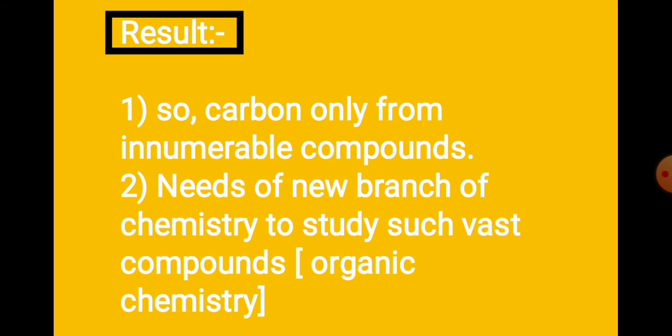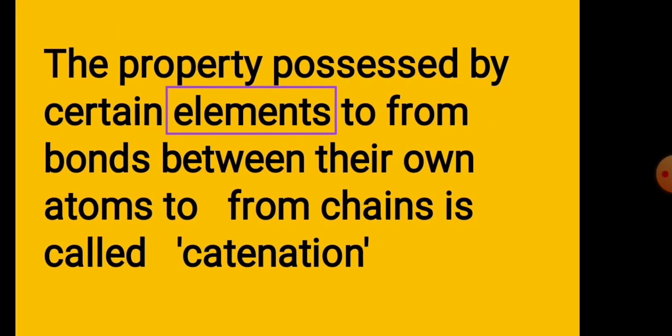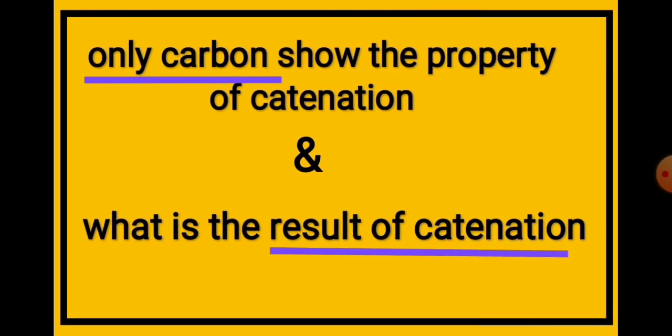We know that in organic chemistry we discuss organic compounds, which basically contain carbon, right? And this carbon has a great tendency to form a large number of compounds due to the property of catenation. So overall, this gave rise to a new branch, right, that is known as organic chemistry.